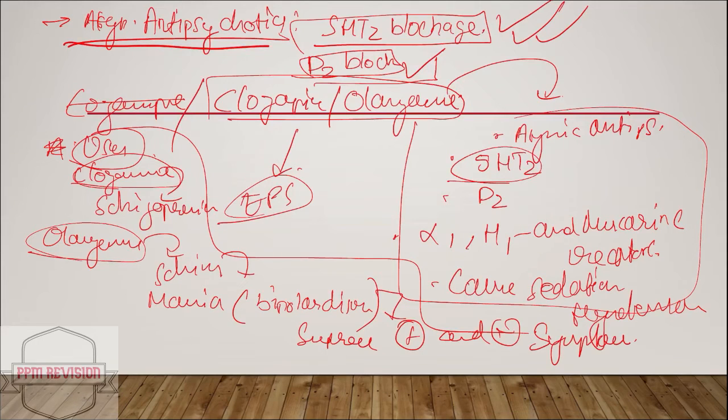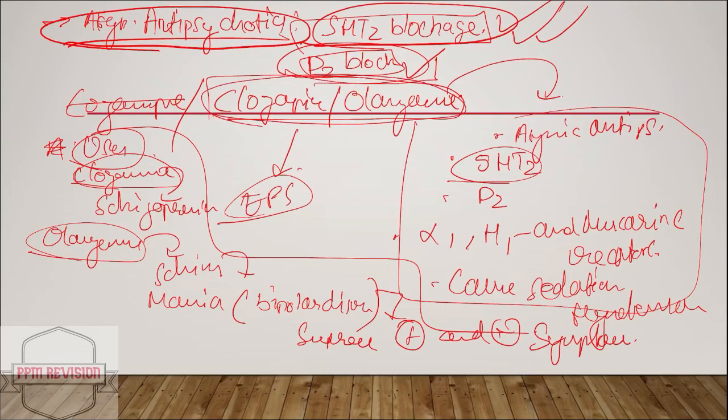So we have atypical antipsychotics. They mainly act by 5-HT2 blockade and act on the D2 receptors. Now looking at the examples, we have clozapine and olanzapine, and they are nothing but atypical antipsychotics. As mentioned earlier, 5-HT2 is blocked, and there's weak blockage of D2 as well. And it also acts on the alpha-1, H1 and muscarinic receptors. There is blockage as well, and they cause sedation and hypotension.